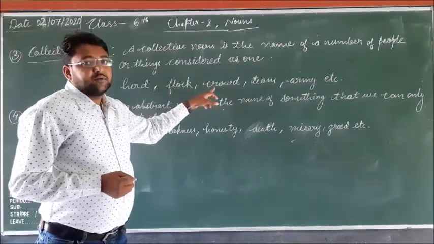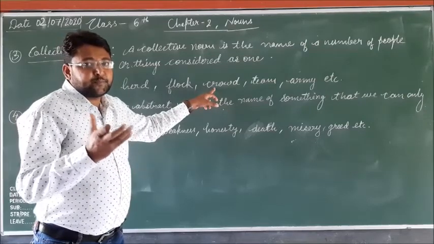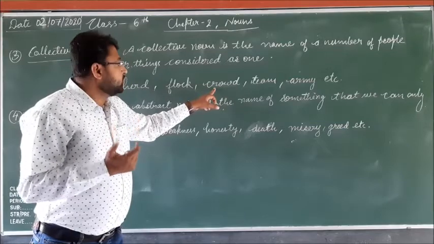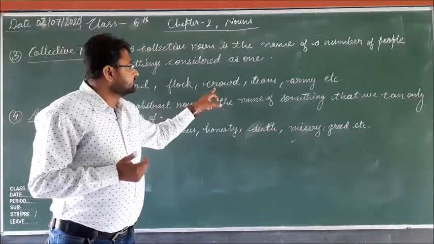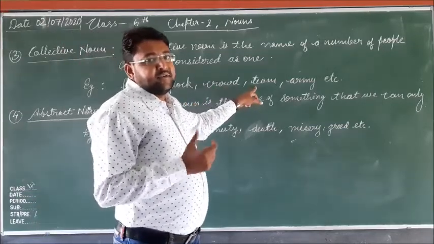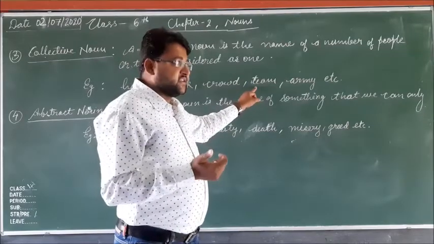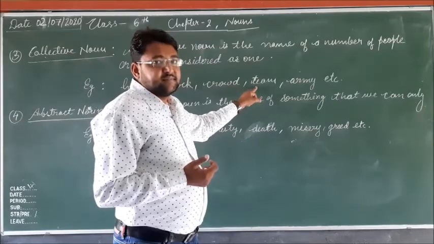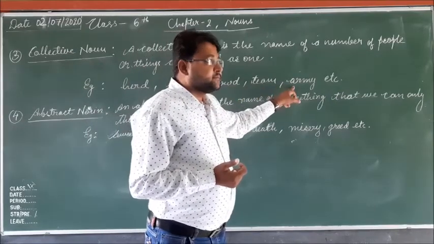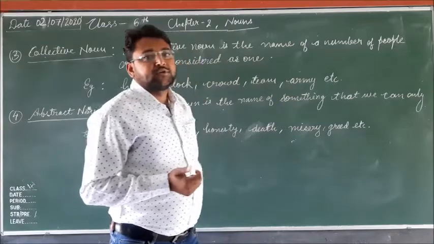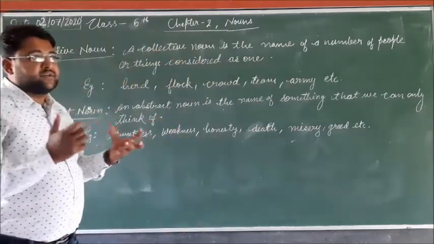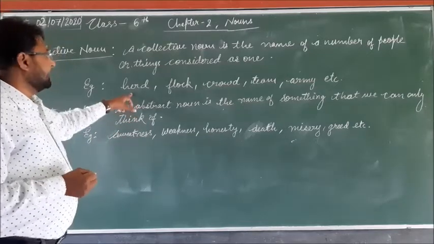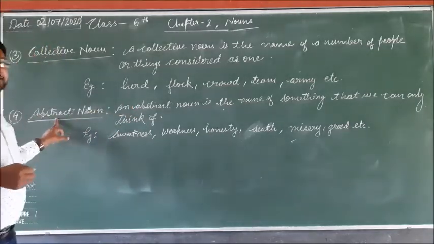Here crowd. Crowd means a group of people, and as a single we say crowd, that is a collective noun. Team means a group of players. All together we say that is the team, that is a collective noun. Army is the group of soldiers. Many soldiers all together is the army. So this is the collective noun, and next is the abstract noun.